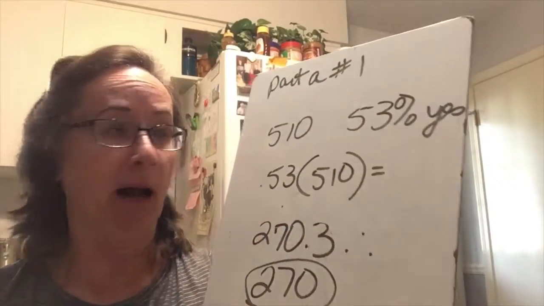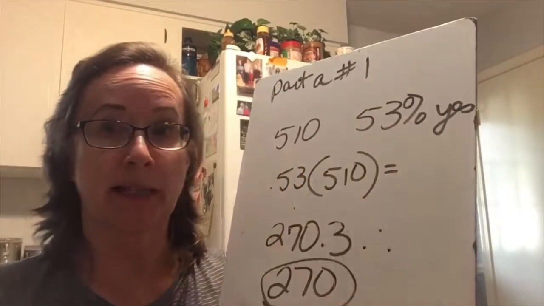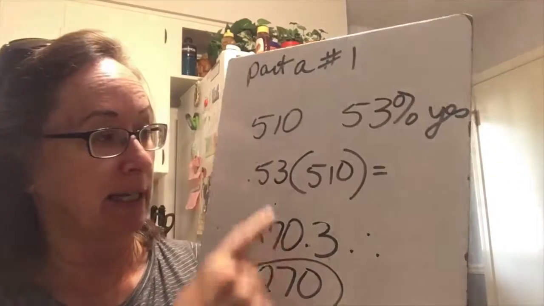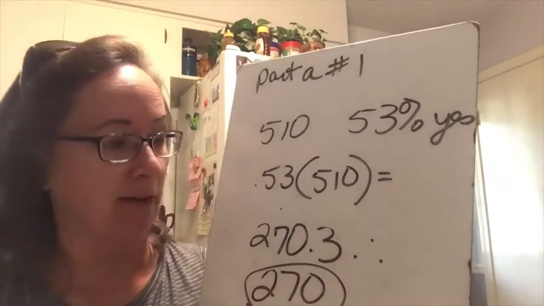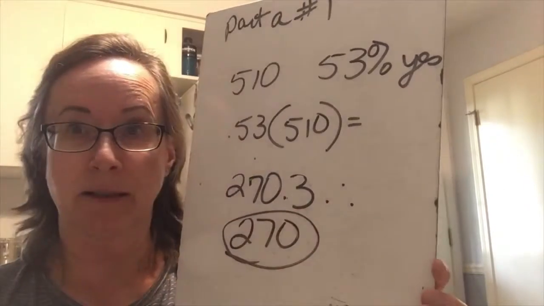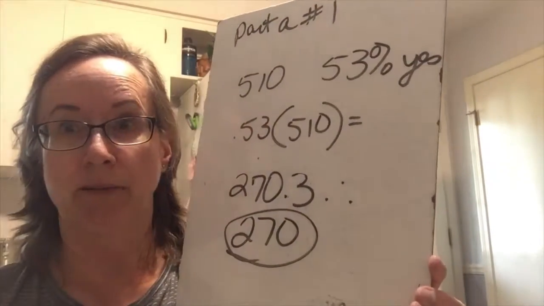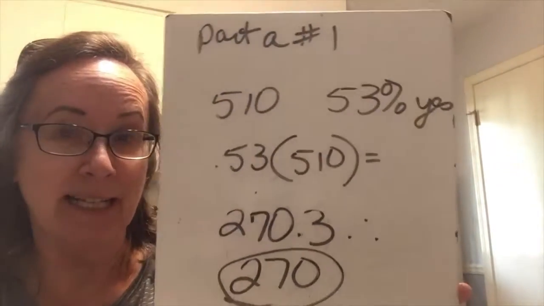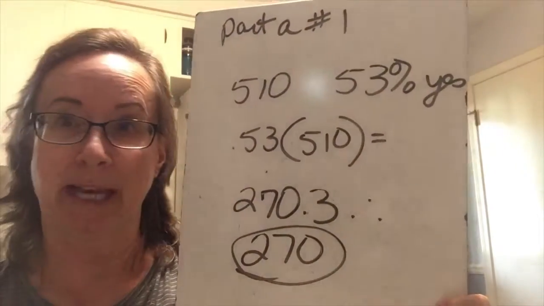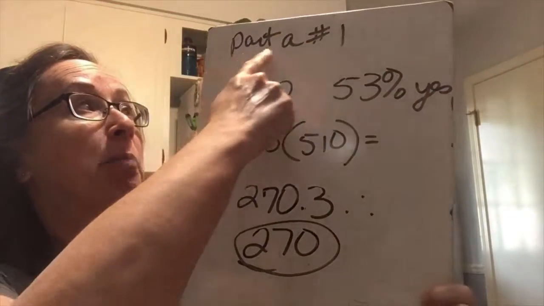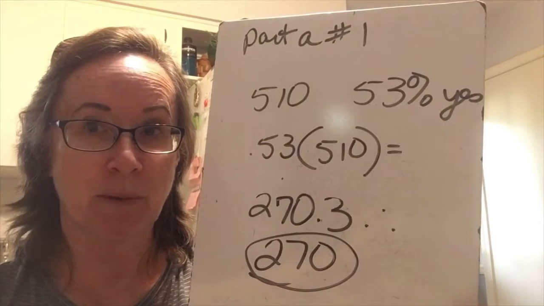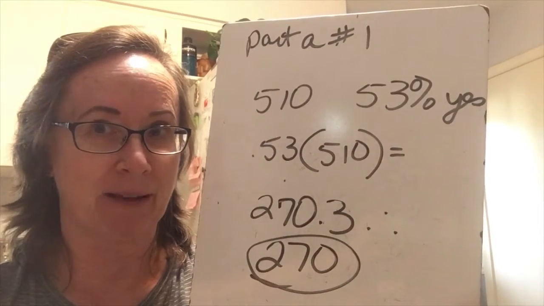If you look at the problem, we had 53% that said yes out of 510. So all we're doing on this one is multiplying 0.53 times 510 and getting 270.3. Since we can't have pieces and parts of people, we just say 270. And that is the correct answer for number 1. That one was just a very quick multiplication problem. So that's part A of number 1, and that is your first problem on 8.2. So back with the next one.